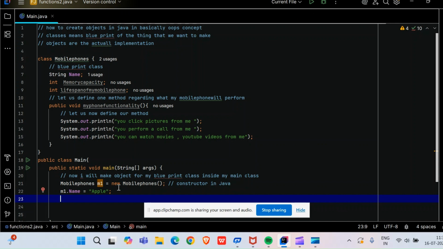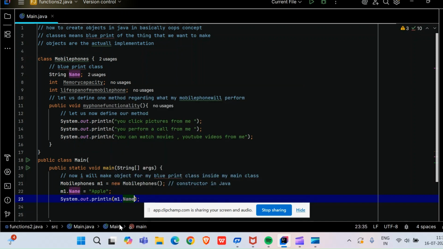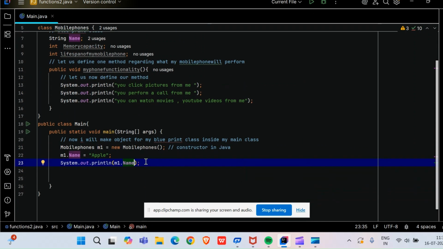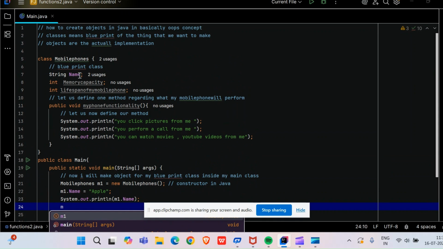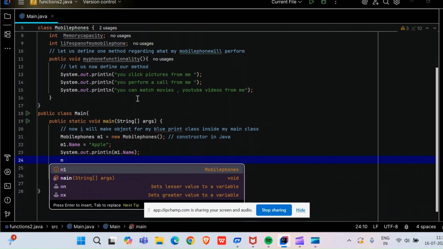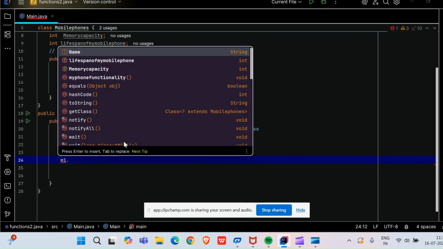Now let us print this, because simply it will not print. Firstly, I'm supposed to give println, then only it will print for me. m1.name. So here we go. Now friends, m1.name I have created. What is the next variable I have created? I have created the next variable as memory capacity, how much memory capacity my mobile phone can hold. m1.memoryCapacity, from the drop down itself I'm selecting, friends. No need to write again and again.